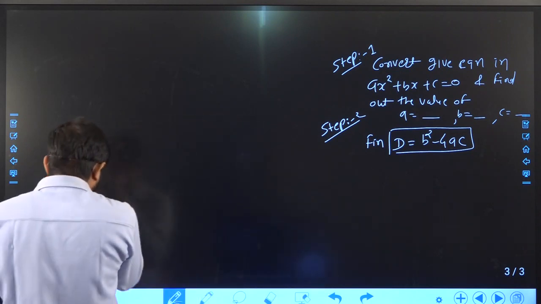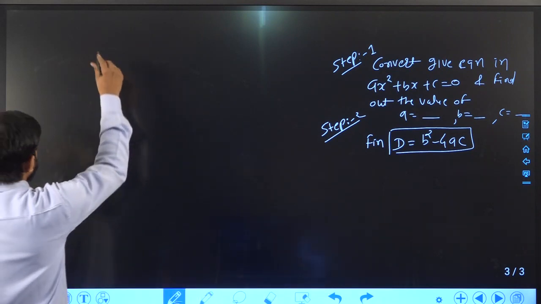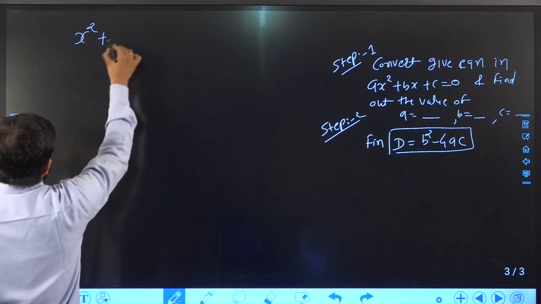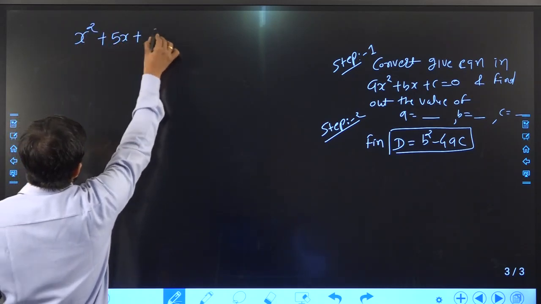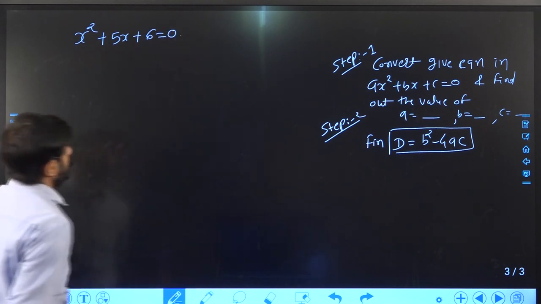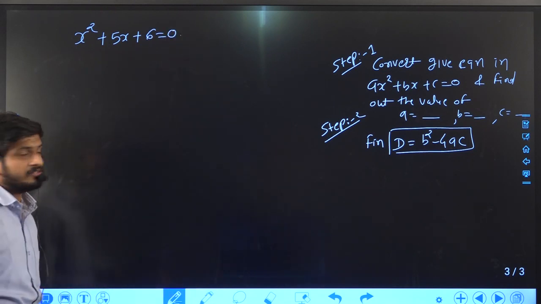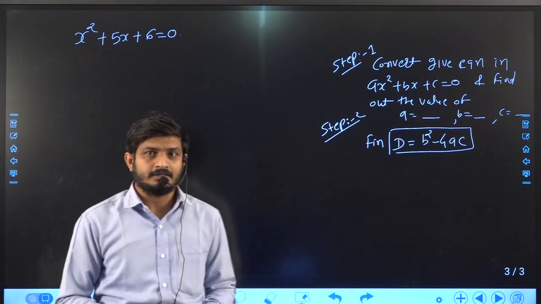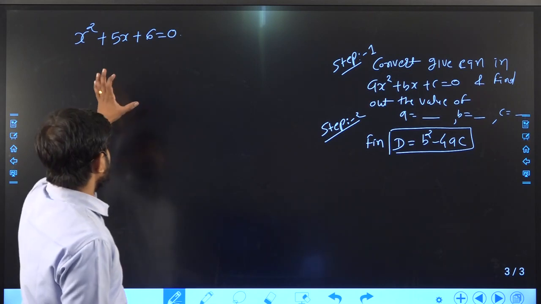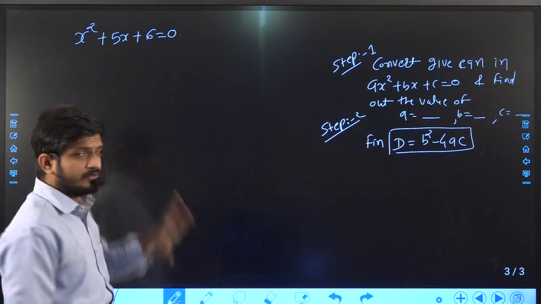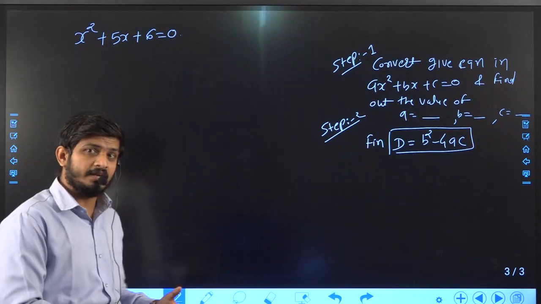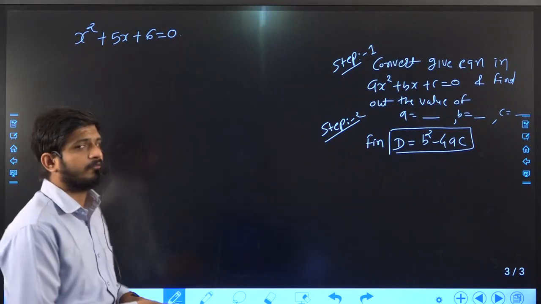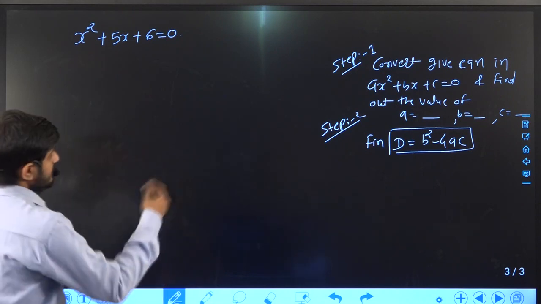See, I have one example. Suppose I have one example like x square plus 5x plus 6 is equal to 0. And I want to find out the solution of this given equation by using quadratic formula method. Even I can find the solution of this equation by using factorization method also. But here I would like to find out the solution of this given equation by using quadratic formula. Right? So what is the first step?